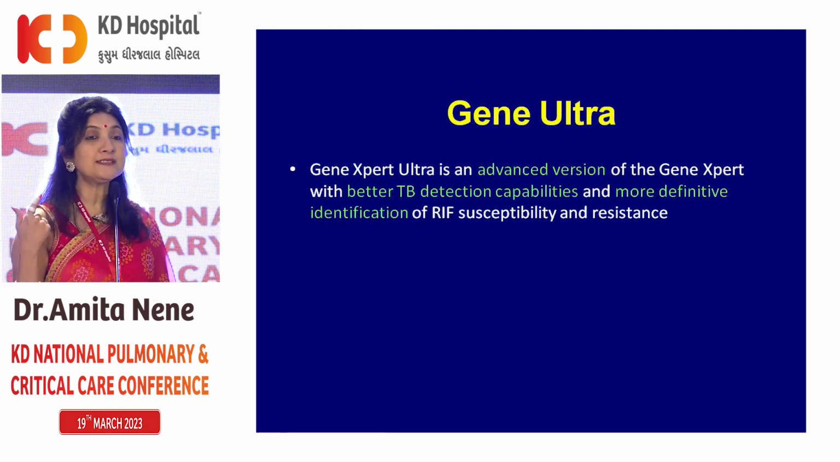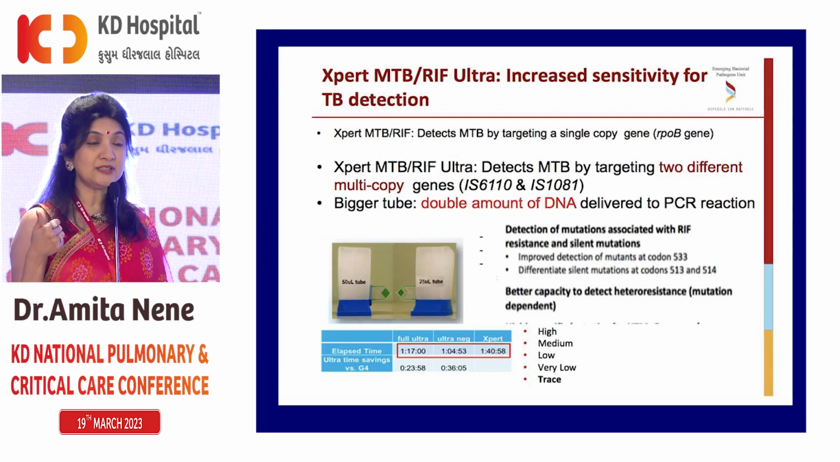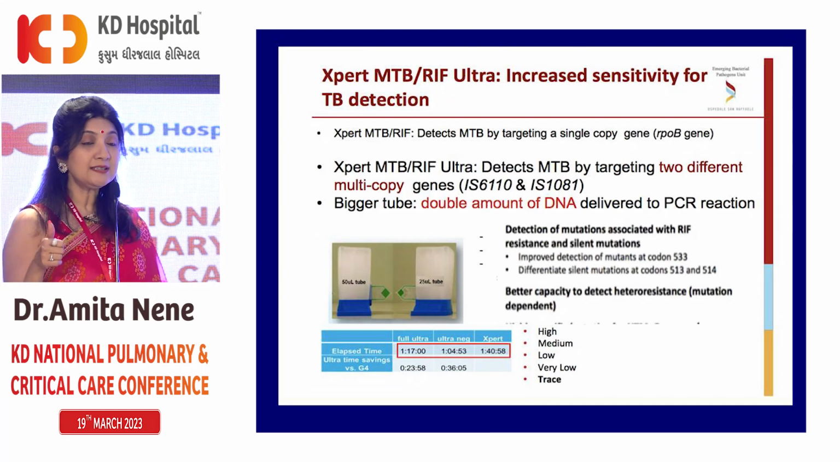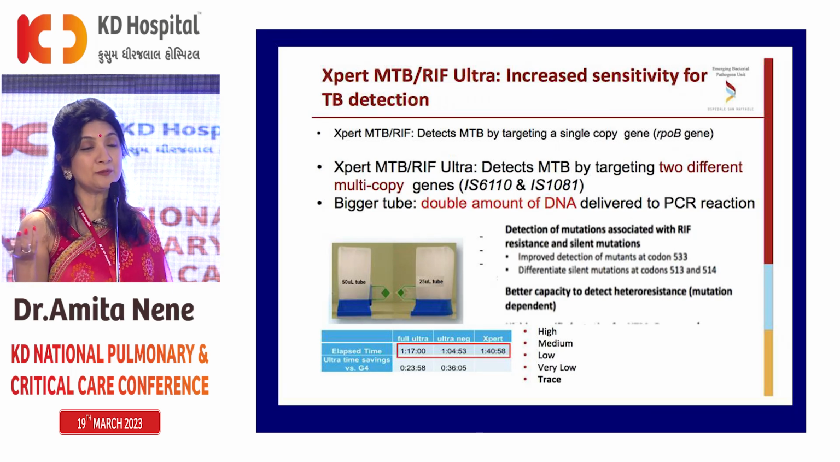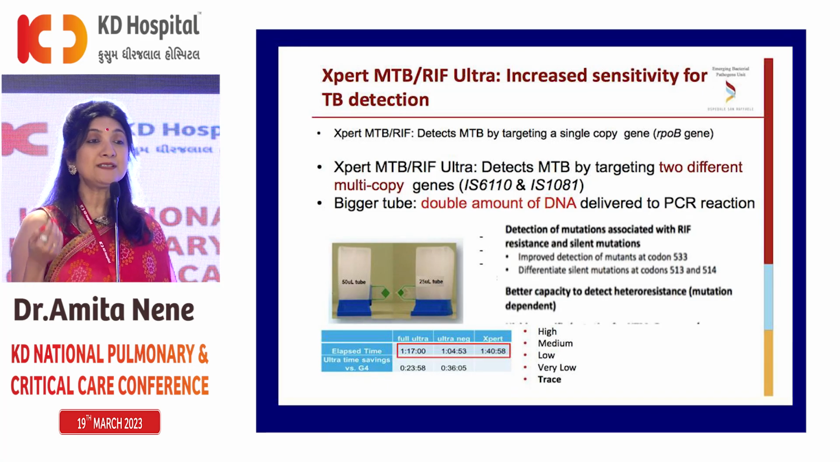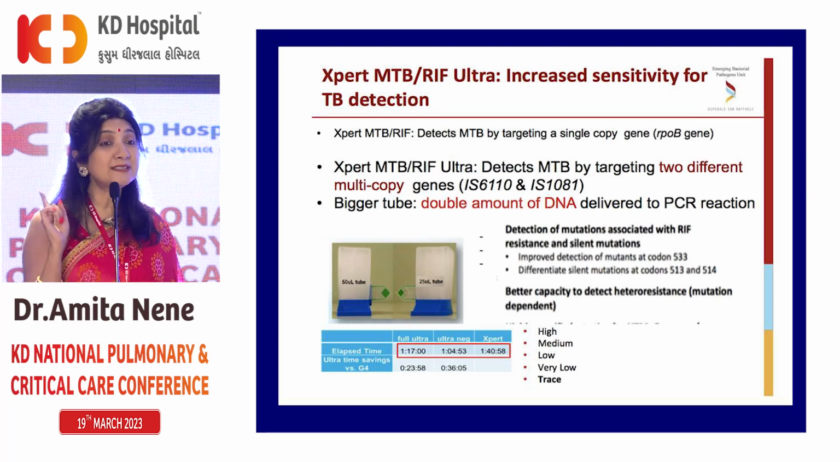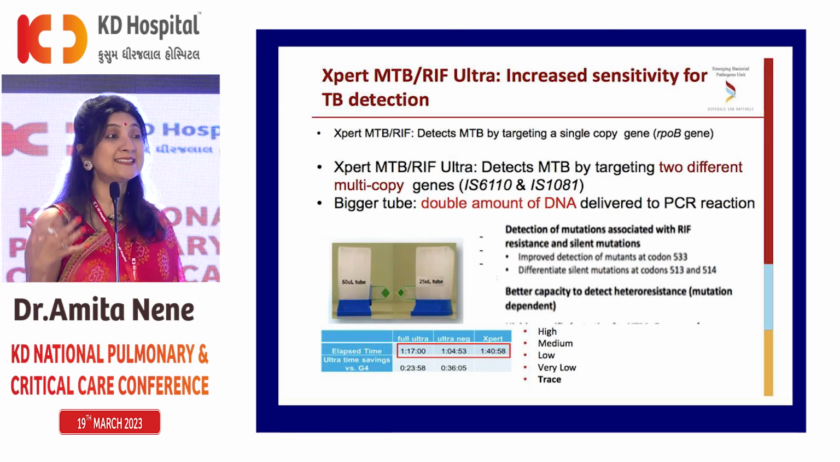Whatever were deficiencies of GeneXpert are improvised in GeneXpert Ultra. Basically, GeneXpert detects only a single copy gene. GeneXpert Ultra detects a double copy gene. So obviously MTB detection is better. With GeneXpert, the cartridge is small. With GeneXpert Ultra, the cartridge of detection is double. So you can put in more sample. Therefore, more PCR is available for DNA. And as a result of that, GeneXpert Ultra MTB detection is better. It has been seen that GeneXpert Ultra requires only 16 bacilli per ml of sample to come positive, as against GeneXpert, which requires 131. So the sensitivity is 8 times more.